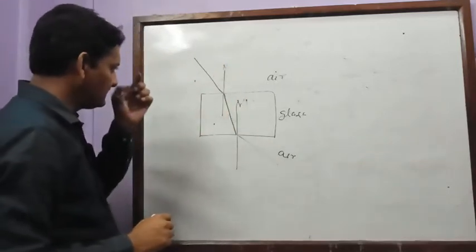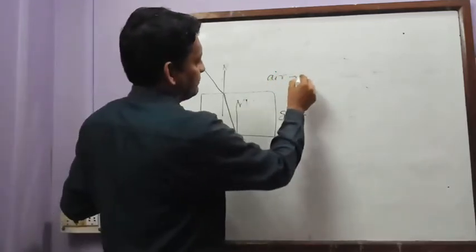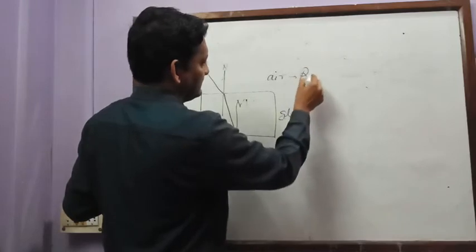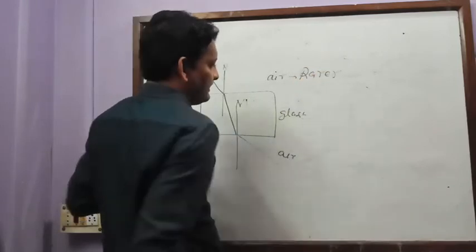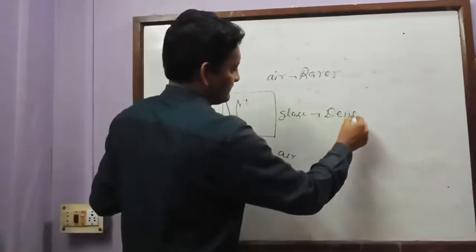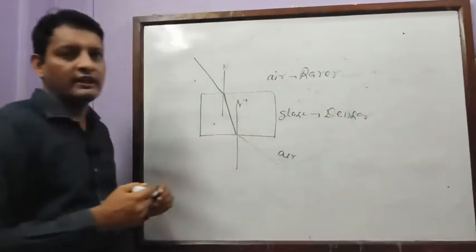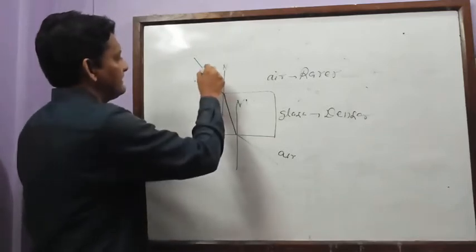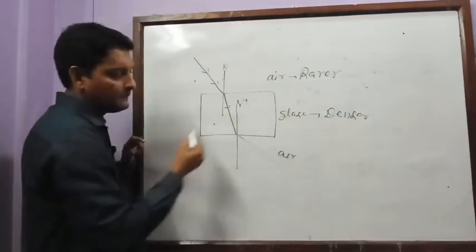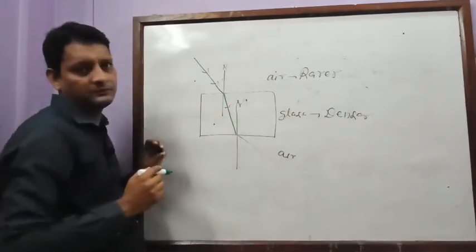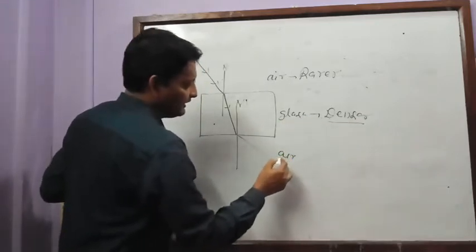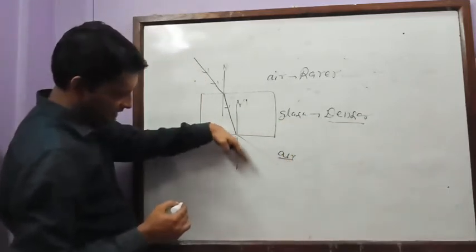Air we can call a rarer medium and this glass is a denser medium. When light travels from rarer medium to denser medium, it bends towards the normal. And when light travels from denser medium to rarer medium, it bends away from the normal.